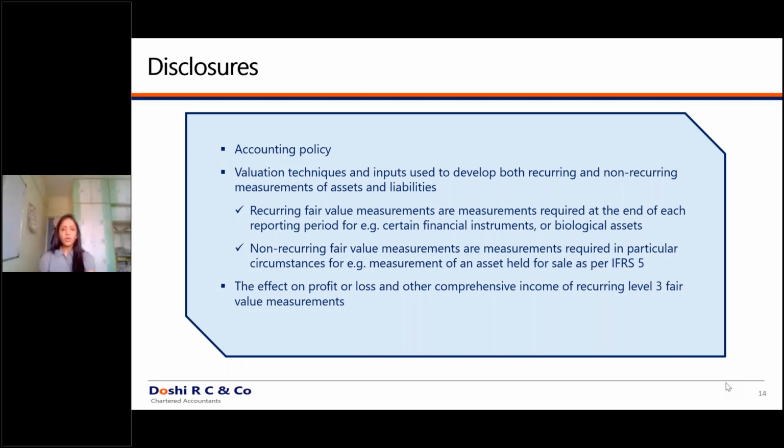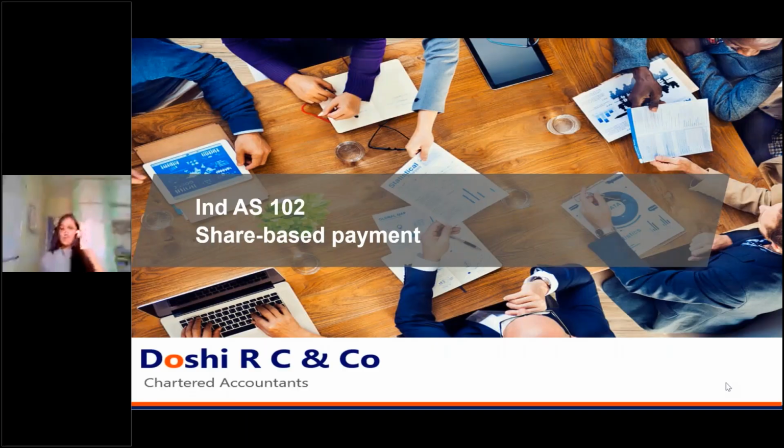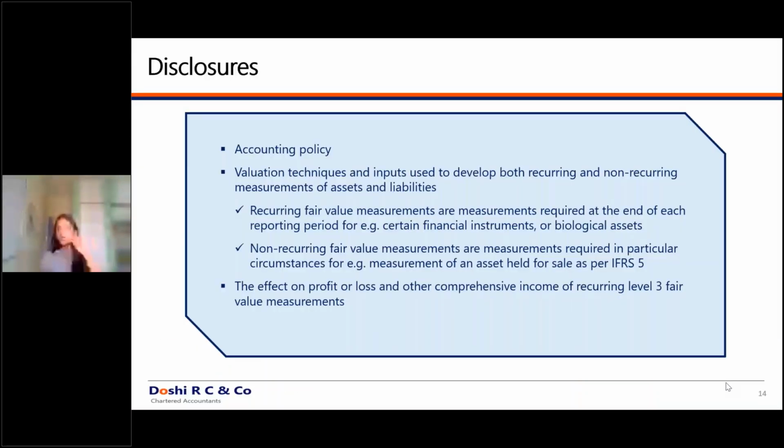Now, to go ahead, you'll also have to see whether there was any change between the hierarchies. Whether a particular asset you had measured previously in accordance with level 3, you now have to move from level 3 to level 2. Did such cases happen? If such cases happen, then you will also have to write in your annual report that there are certain movements from level 3 to level 2.